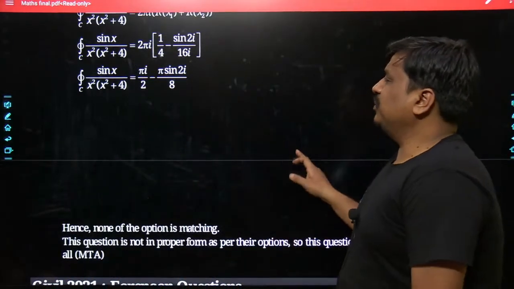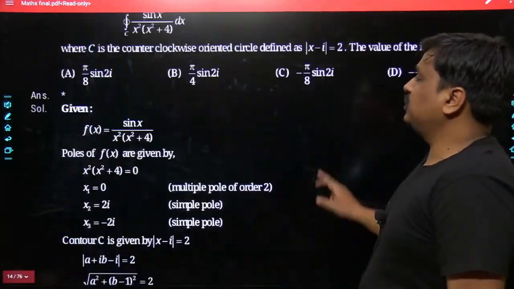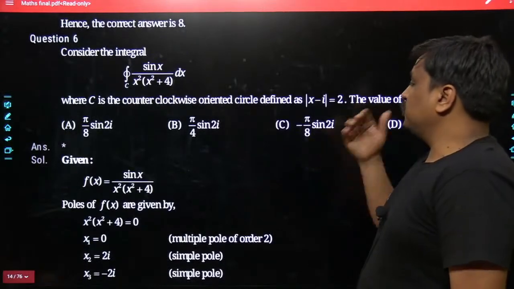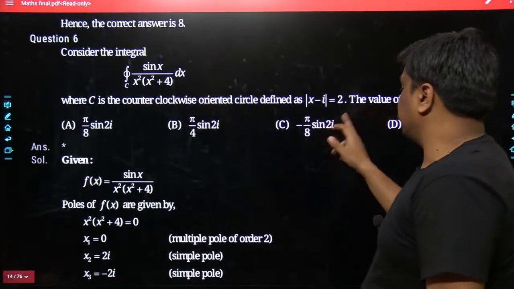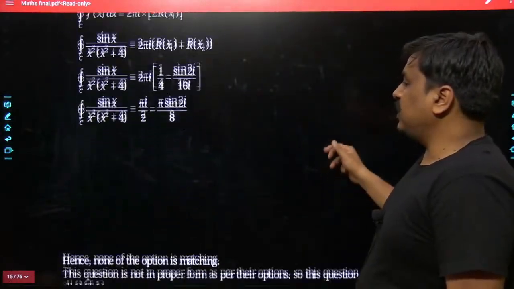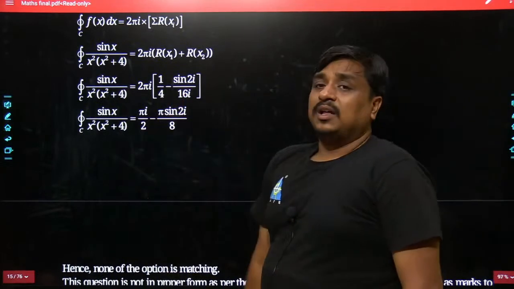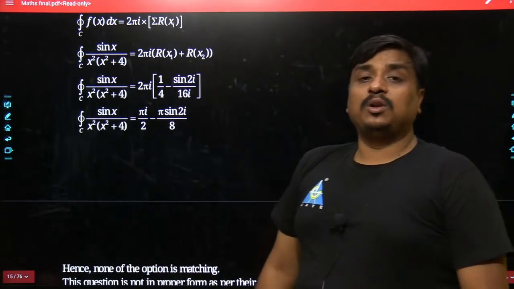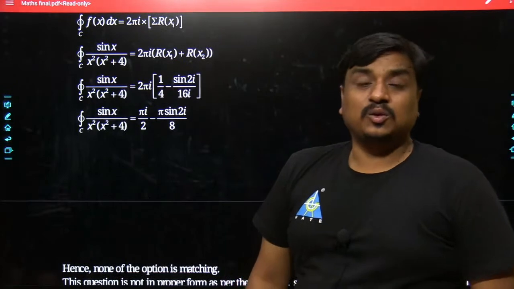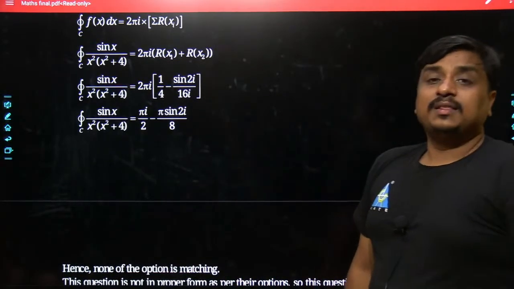So such a miserable mistake has taken place, and yes, it has been the problem from electronics. And the answer which was offered by them is minus pi by 8 sine of 2i. So you yourself would be able to understand where they have mainly made the mistake. While calculating, they forgot that x equals 0 was a pole which was getting encircled by the given closed contour. And that is why they had the wrong answer.